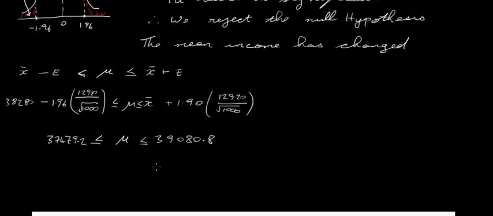So our confidence interval is 37,479.2 euros on the left hand side and 39,080.8 euros on the right hand side. So our population mean should end up somewhere between these to fail to reject our null hypothesis. And we can see that 39,400, our stated population mean, is actually outside this confidence interval. So again, we reject the null hypothesis and the mean income has changed, in other words.